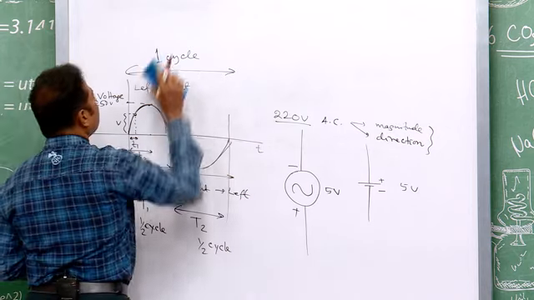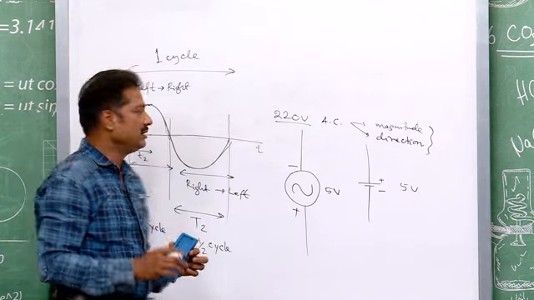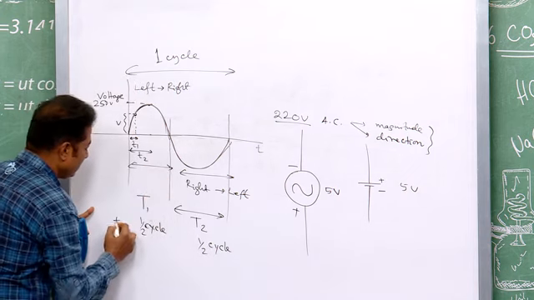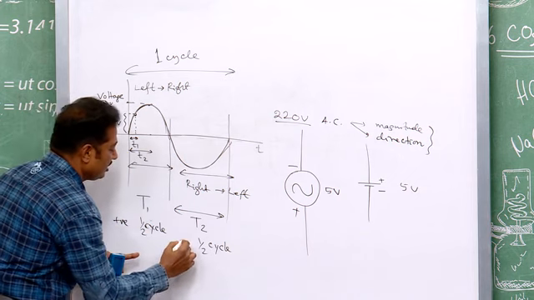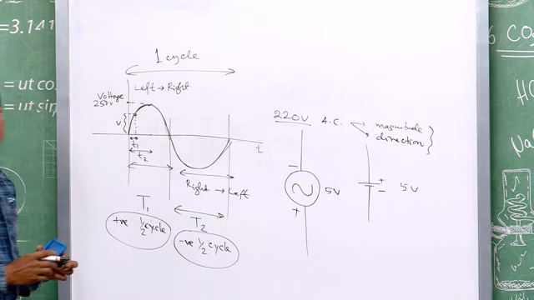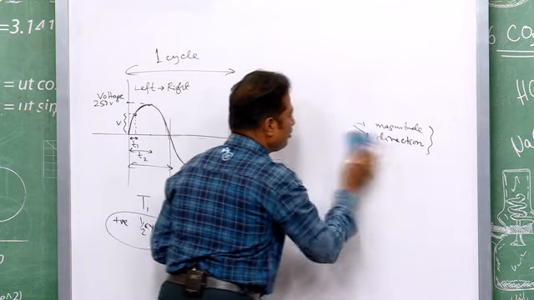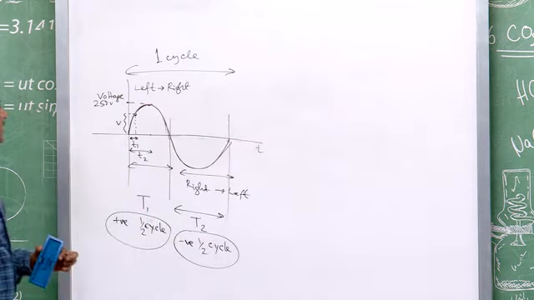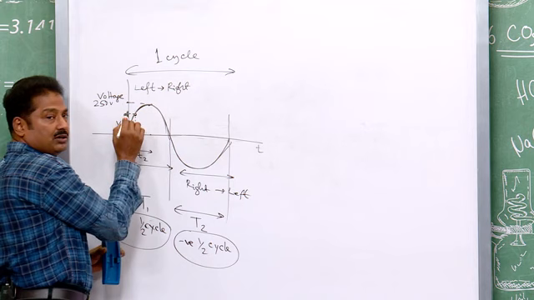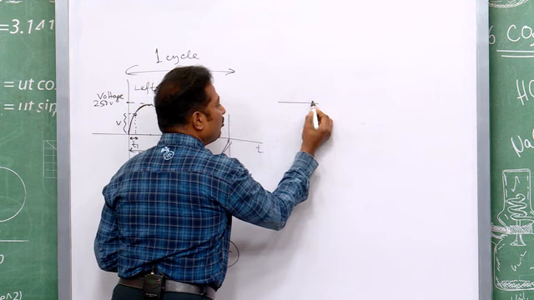When I talk of a cycle or half cycle, there is a positive cycle and a negative cycle. If you take this as the positive half cycle, then this is your negative half cycle. This way the AC signal is represented. In a rectifier, what we do is try to make the direction of the signal, voltage or current, always in one direction.